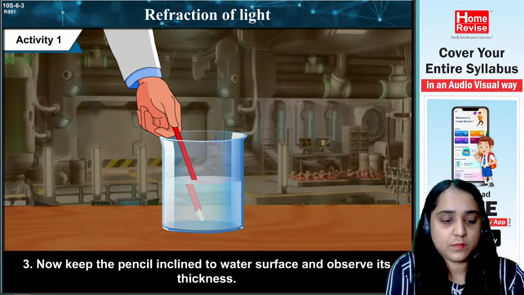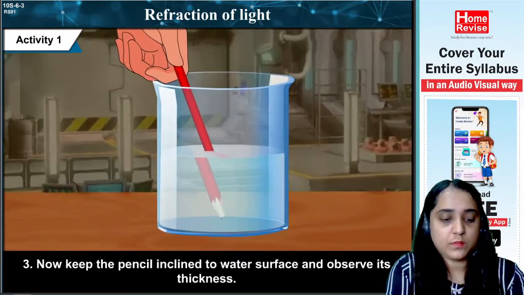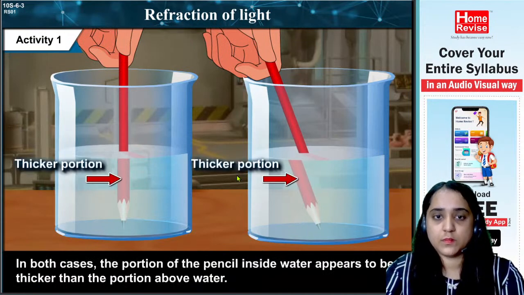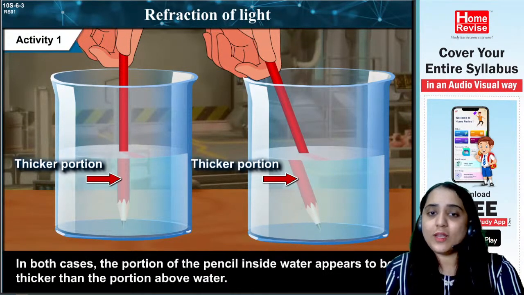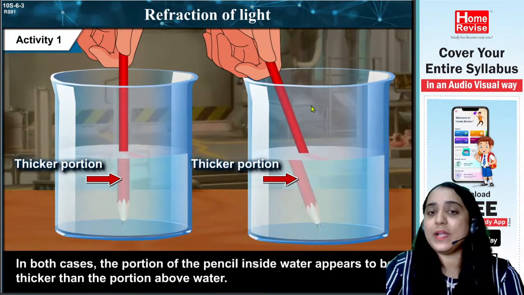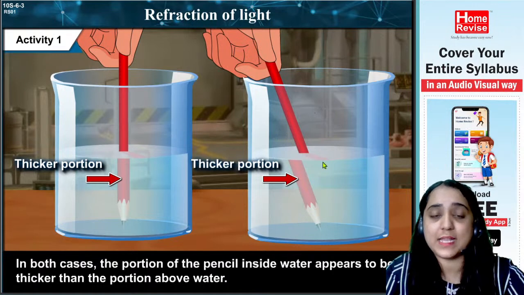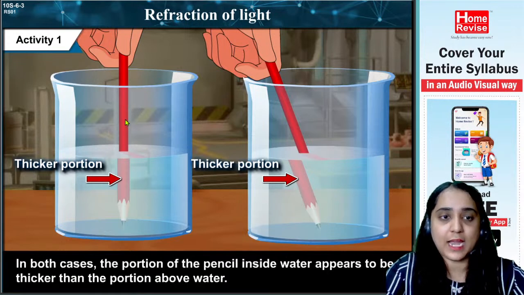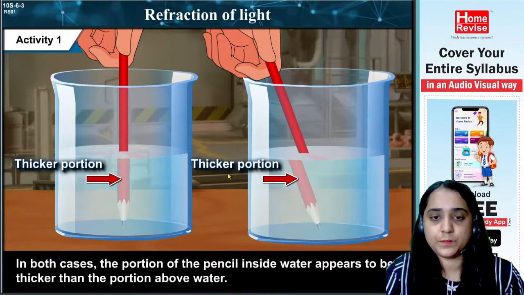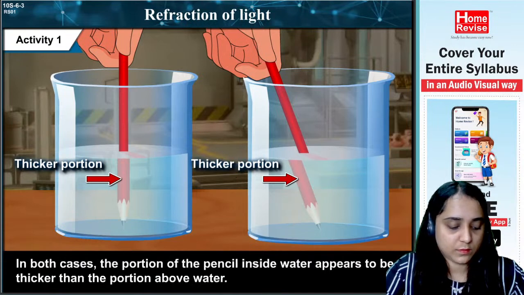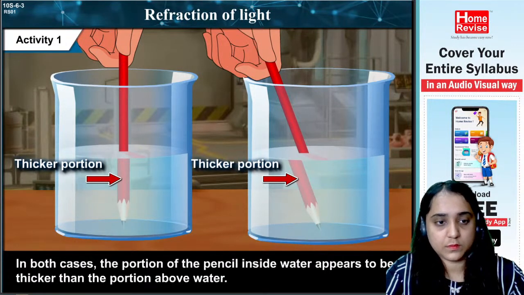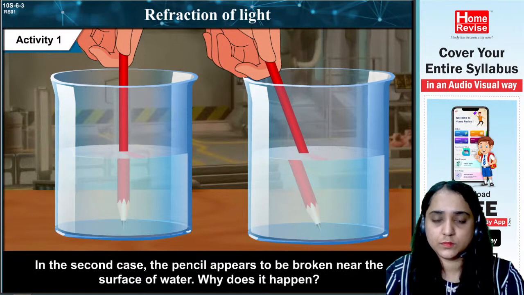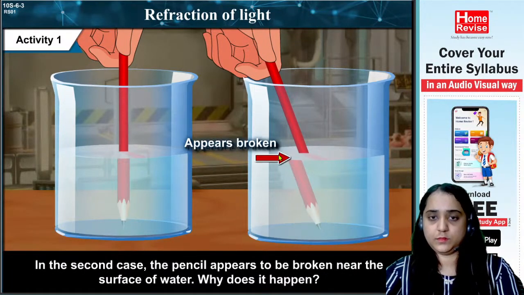Keep the pencil inclined to the water surface and observe its thickness. In both cases, the portion of the pencil inside water appears to be thicker than the portion above water. Do you all agree that the portion of the pencil outside the water and inside the water is different? Above it was thinner and now it is thicker. In the second case, the pencil appears to be broken near the surface of water.